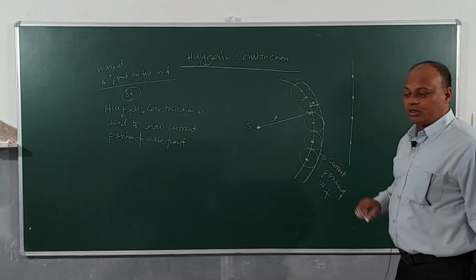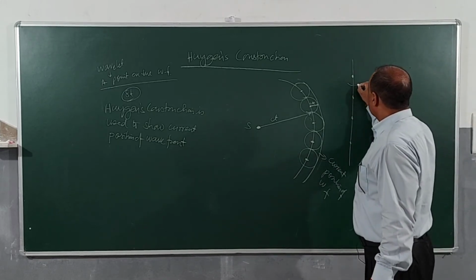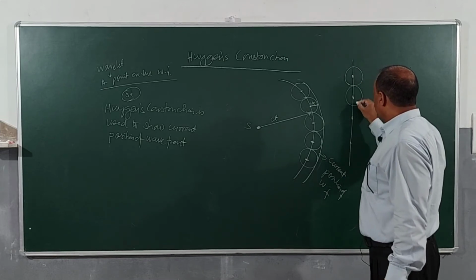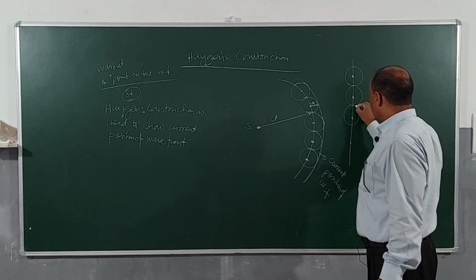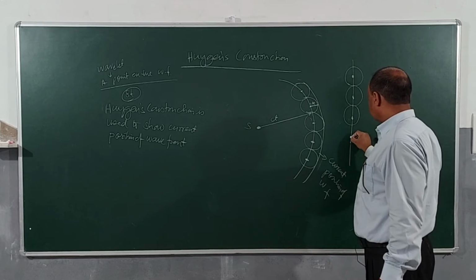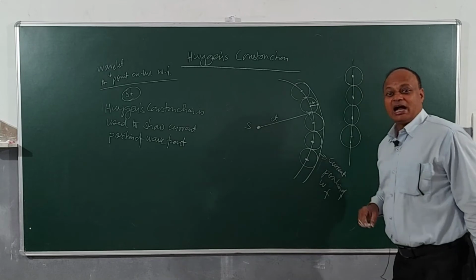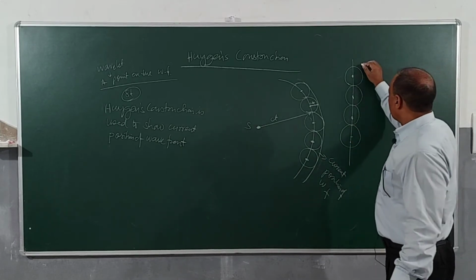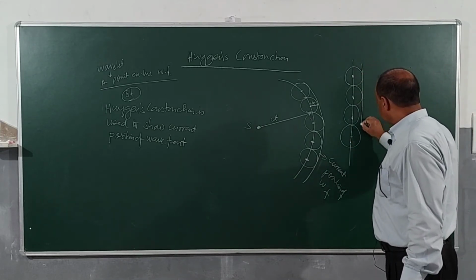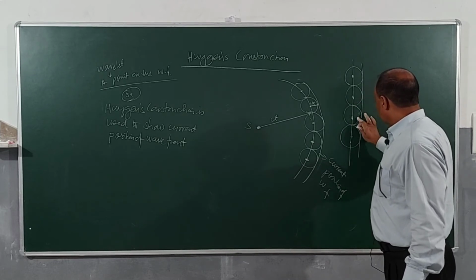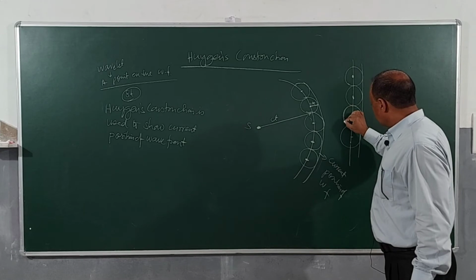So I am going to draw one wavelet out here, second wavelet out here, third wavelet out here, fourth wavelet out here, and then I draw a common tangent. So this common tangent will be this straight line, which is touching all these wavelets.